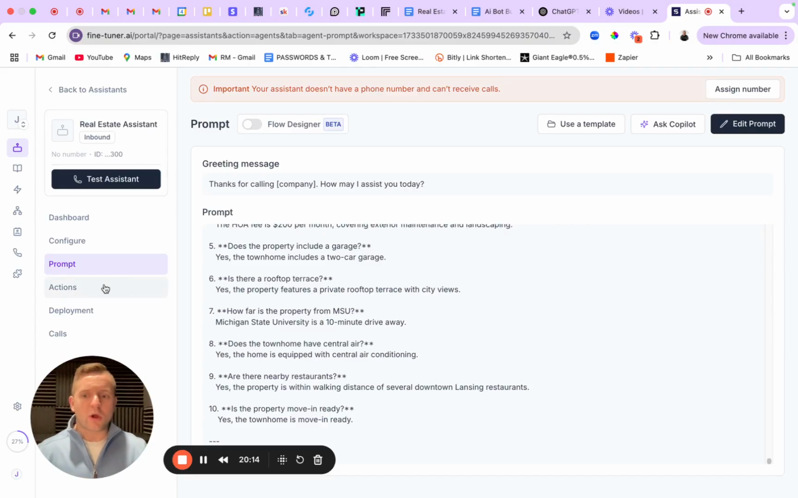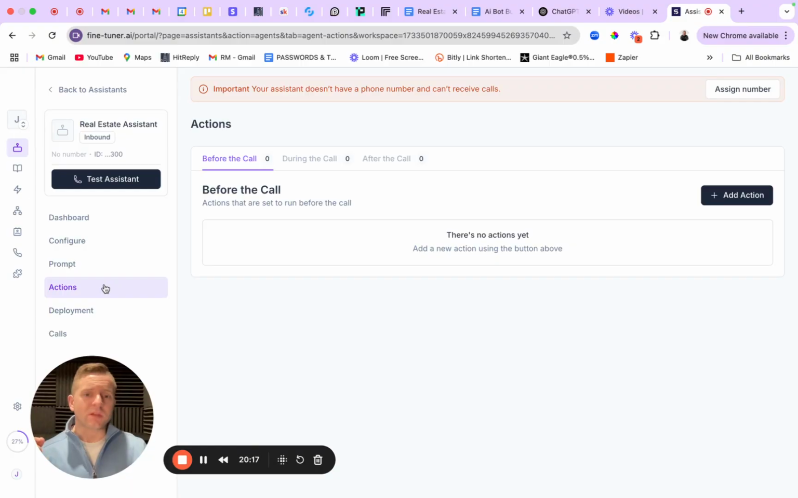So the next thing we're going to walk through is setting up actions. Now, these can be used for things like scheduling and also pulling information out of the calls: name, phone number, email, budget, financing approval, all that kind of stuff. So we're going to walk through actions.